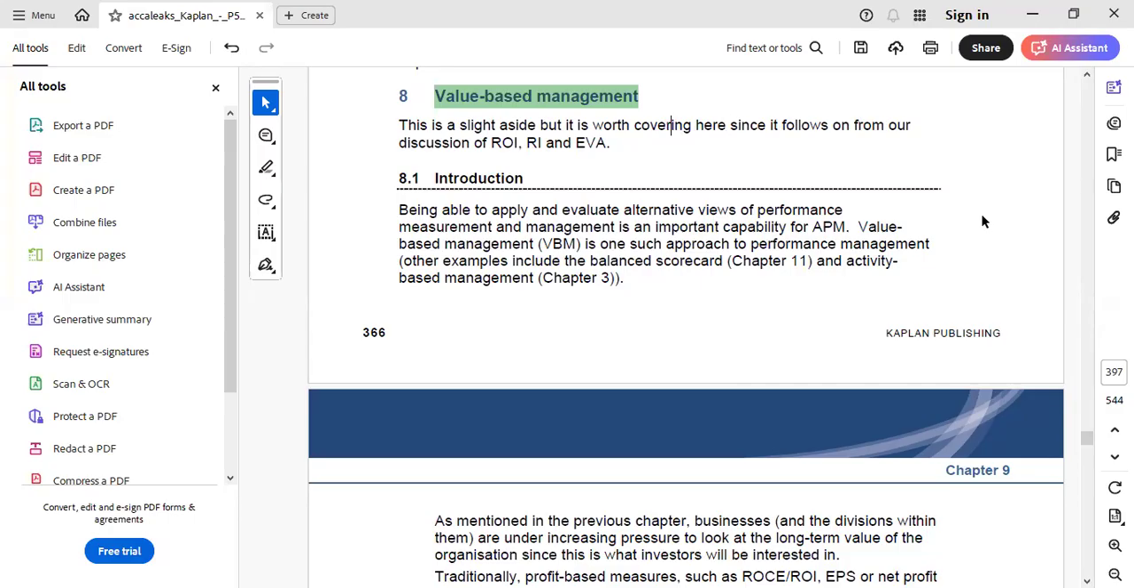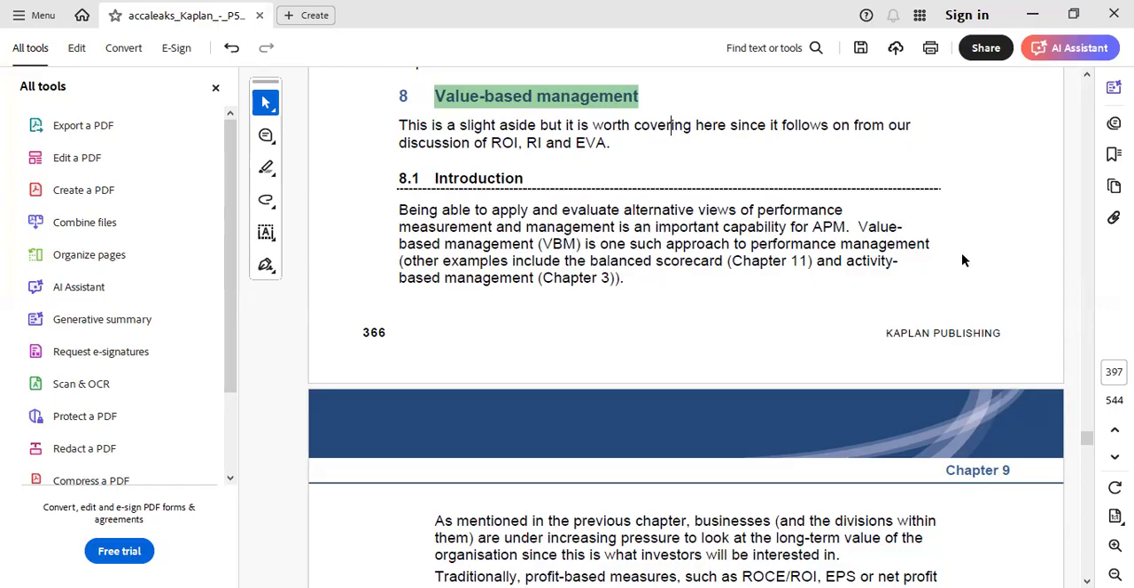So in this video I will be explaining VBM in a very simple manner so that all those students who are looking at it are able to understand what VBM actually is, and are able to overcome their fear of this area of value-based management, and are able to perform and write good answers on this area.